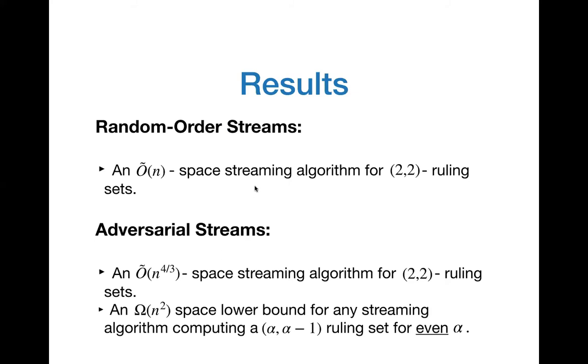So for the case of random order streams, we get a semi-streaming algorithm, or an O tilde n space algorithm, for 2,2 ruling sets. For the case of adversarial streams, that is when the edges arrive in some arbitrary order, or when the adversary chooses the order in which the edges arrive, we get an O tilde of n to the power 4/3 space algorithm for 2,2 ruling sets. Additionally, we also get a space lower bound of omega n square on any streaming algorithm that computes an alpha comma alpha minus 1 ruling set for any even alpha.